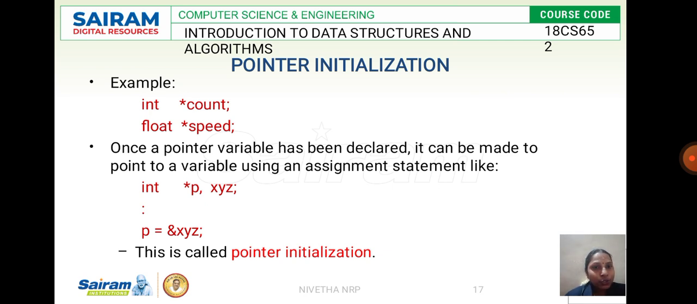Once the pointer variable is declared, you can access it using the pointer variable. See here, int asterisk p equals ampersand xyz. It means that you are going to access the memory space of xyz. Now p is the pointer initialization which is holding the address of xyz.